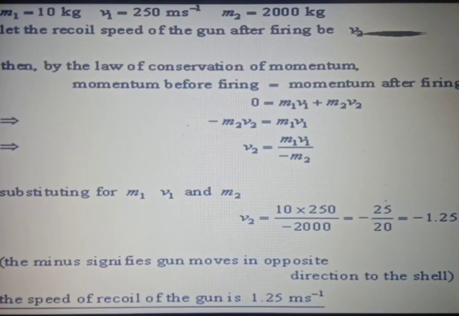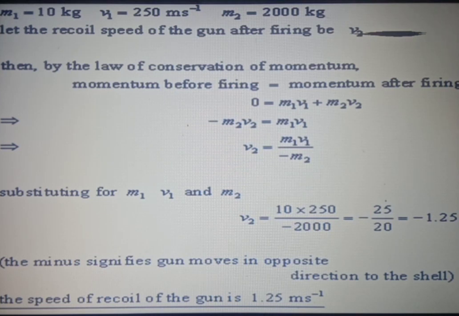Now, the second application of the law of conservation of momentum is the recoiling of a gun. When a bullet is fired from a gun, the bullet has a momentum given by the mass of the bullet multiplied by the velocity of the bullet. The bullet imparts an equal and opposite momentum to the gun, due to which the gun jerks backward, or we say the gun recoils.